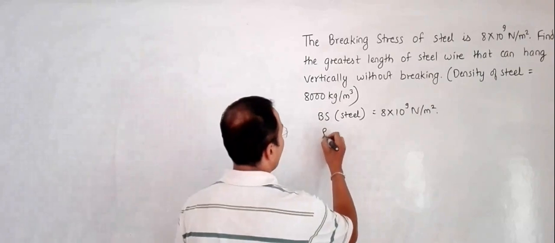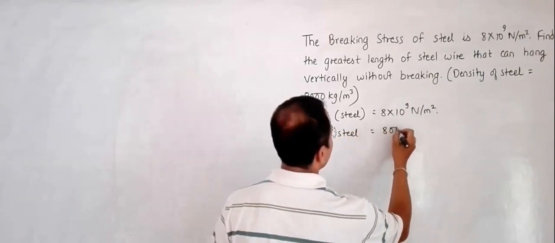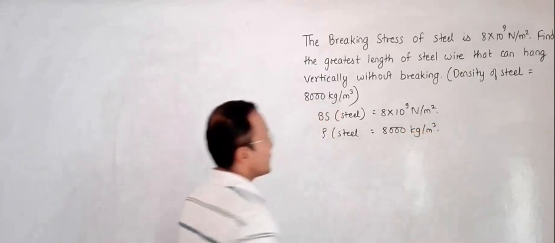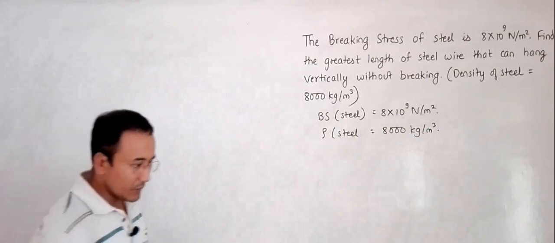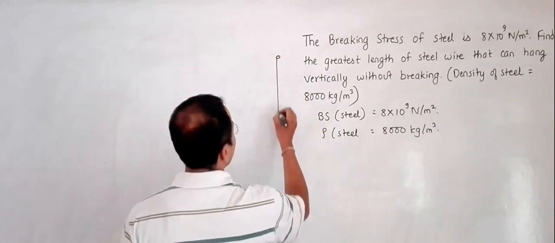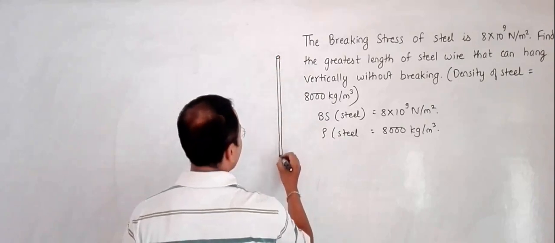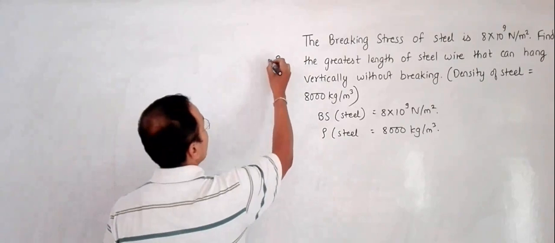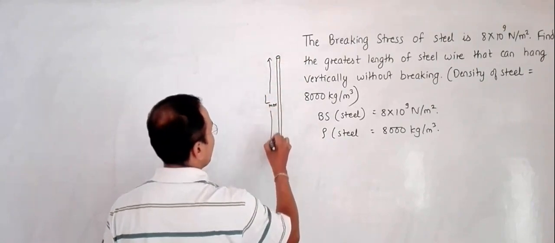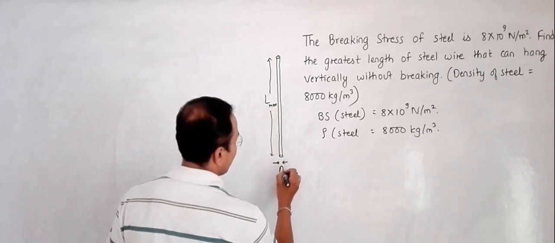The density rho of steel is given as 8,000 kg per meter cube. Let me represent the vertically hanging steel wire like this. This is the steel wire, and let us say that right now it is at the maximum length, so the length will be L max. This is the cross section, A.